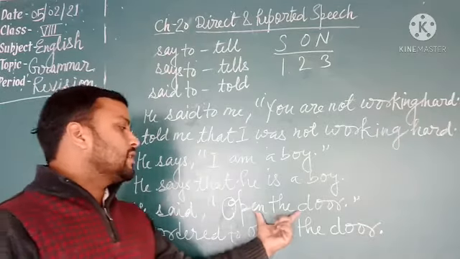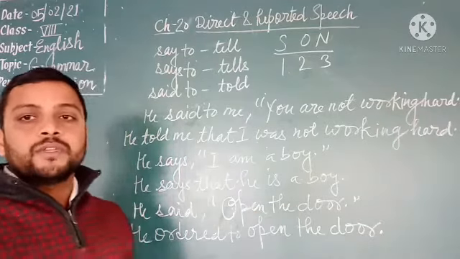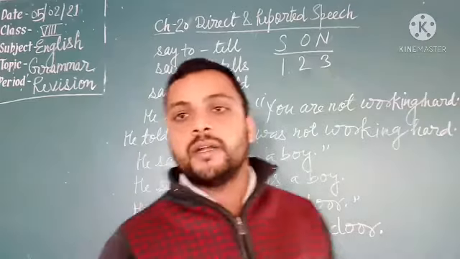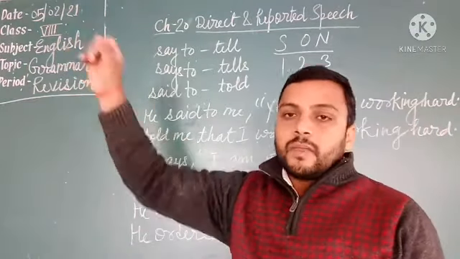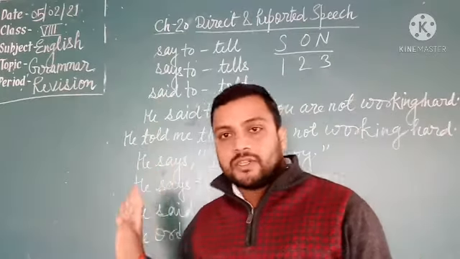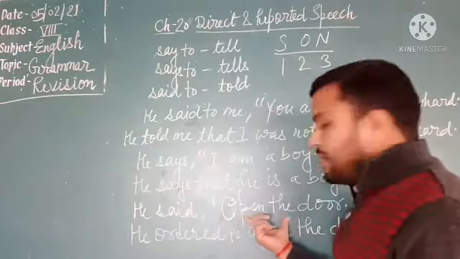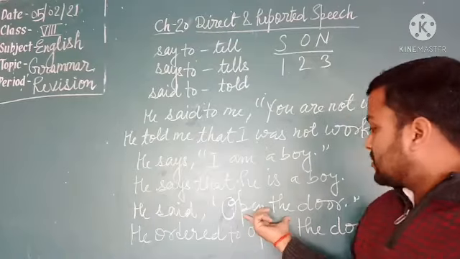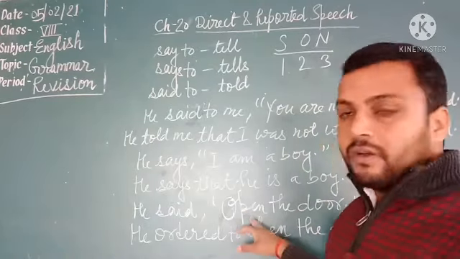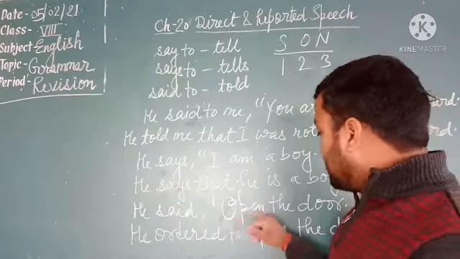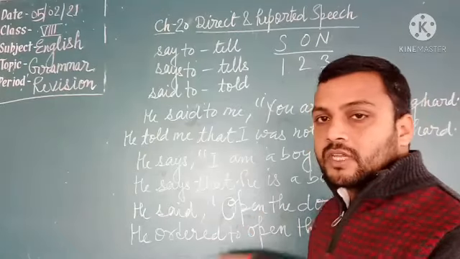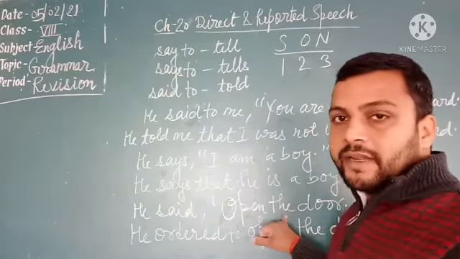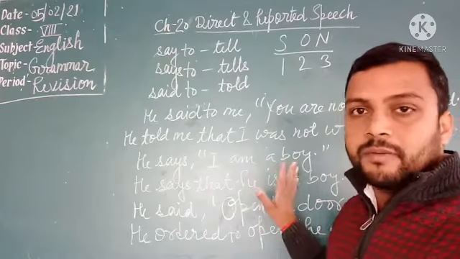Students, according to the sense of reported speech, we change the reporting verb into ordered, requested, commanded, prohibited, advised, etc. Whatever the sense will be in reported speech, we give the reporting verb. If there will be order, then ordered. If there will be request, then requested. If there will be advice, then advised. If the sentence will be negative, then forbade or prohibited.